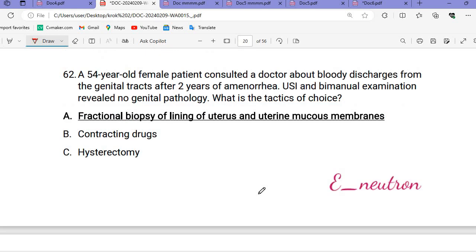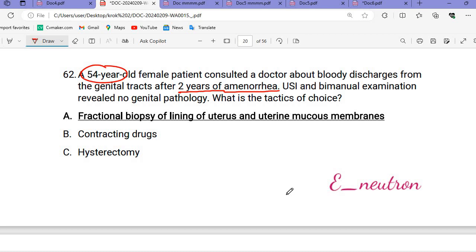So in the next question, a 54-year-old patient consults a doctor about bloody discharge from the genital tract after 2 years of amenorrhea. See the age, we have 54 years. So at this age we will have a post-menopausal woman. We are seeing there are 2 years of amenorrhea. Ultrasound and bimanual examination revealed no genital pathology. What is the tactic of choice?